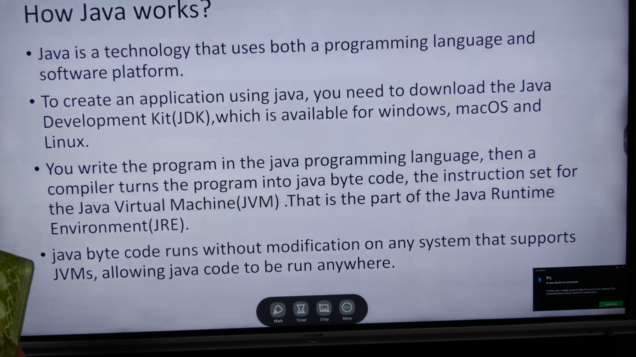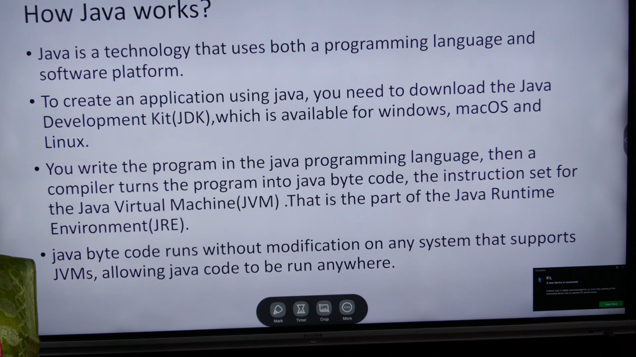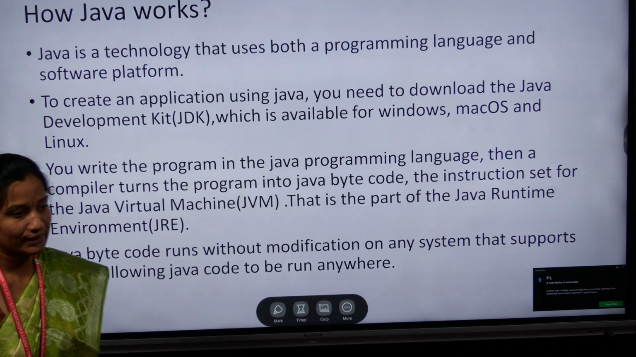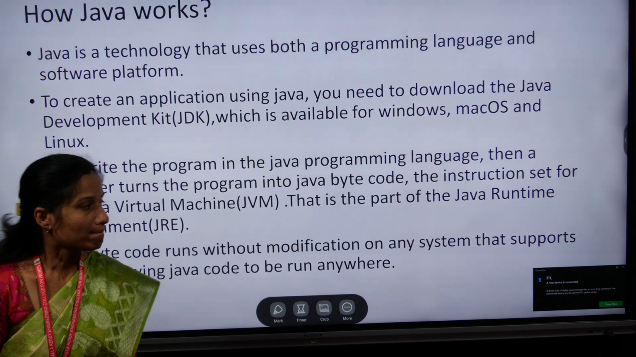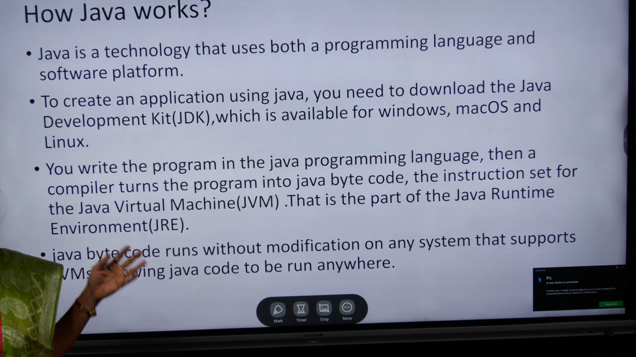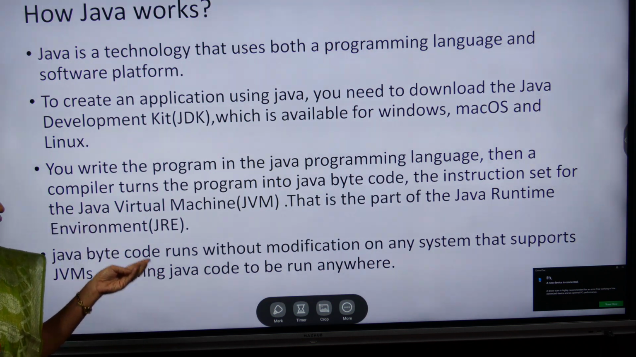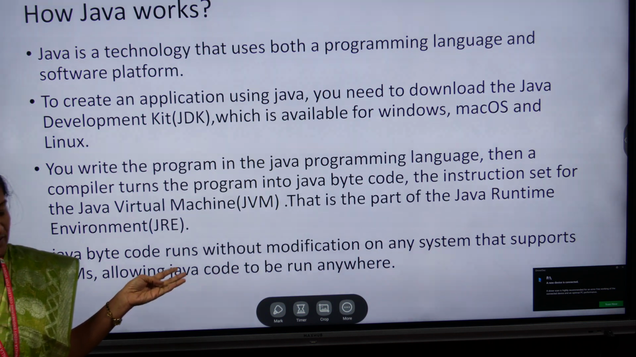So how does Java work? For working with Java, if you create a Java application, we need the JDK, that is the Java Development Kit, which is available for Windows, Mac OS and Linux. If you write the Java program and want to execute it, then before the execution we need to compile the program. In the compilation, here the JVM.